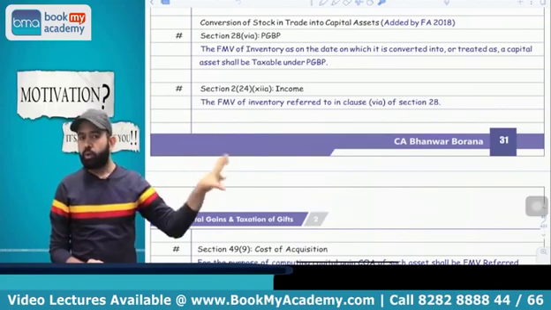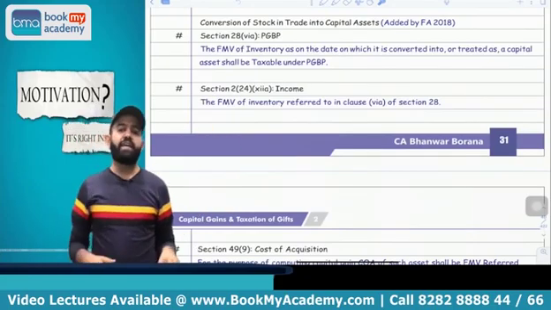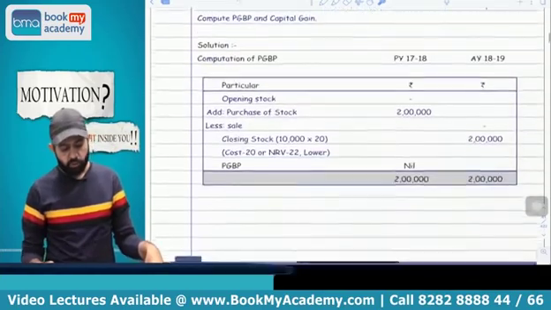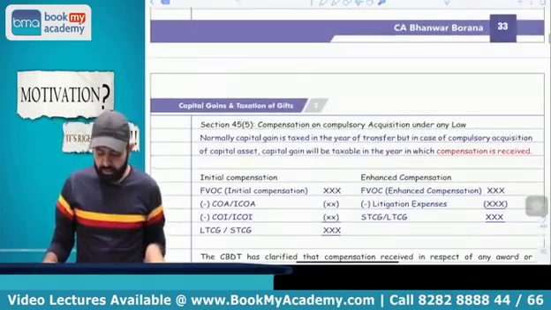And what will be the cost of acquisition of the capital asset? Whatever the FMV as on the date of conversion will be treated as your cost of acquisition of the capital asset. You got my point or not?